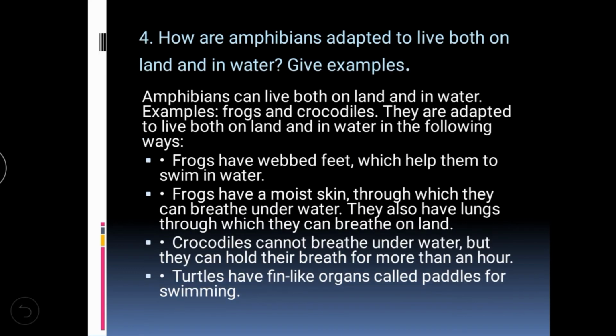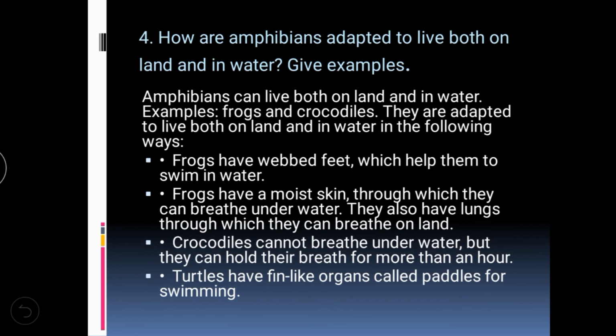Next question: how are amphibians adapted to live both on land and in water? Give examples. Amphibians can live both on land and in water. Example: frogs and crocodiles. They are adapted to live both on land and in water in the following ways.